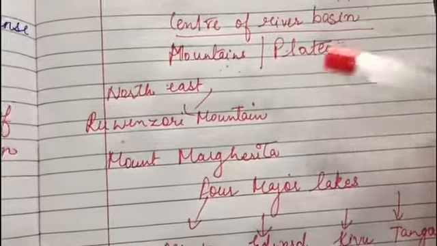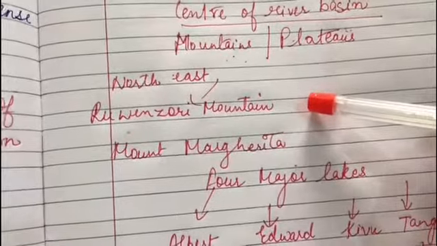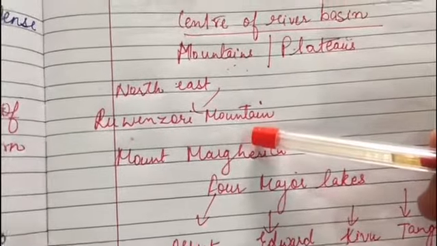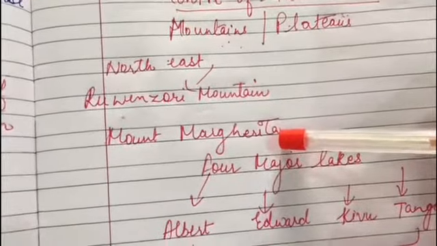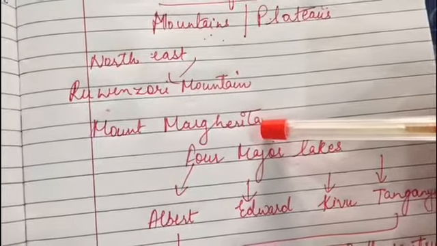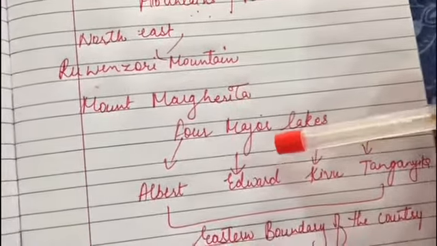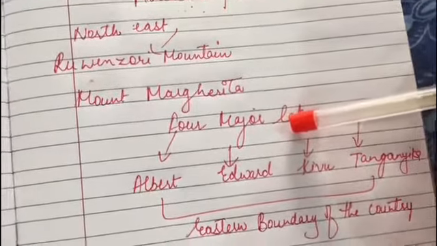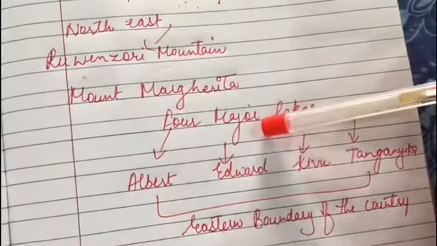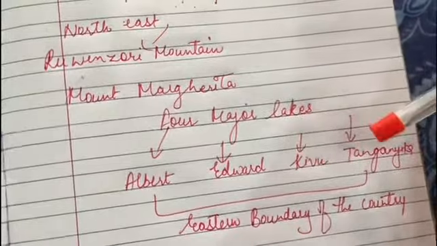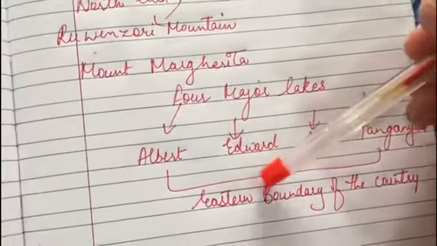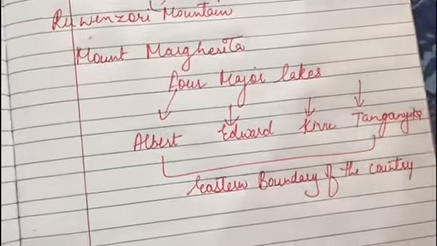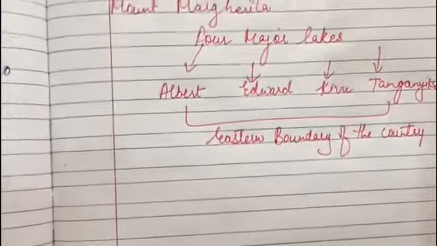Towards the northeast lies the Ruwenzori Mountains, and Mount Margarita is the highest peak in this range. Next, the country has 4 major lakes, and the names of those lakes are Albert, Edward, Kivu and Tanganyika. These lakes lie along the eastern boundaries of the country. Okay, so have you all understood?